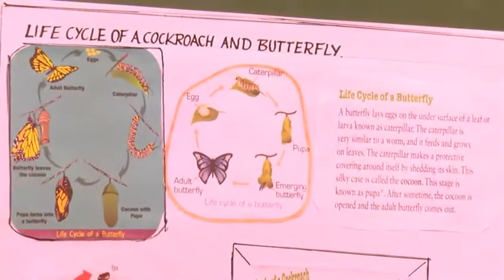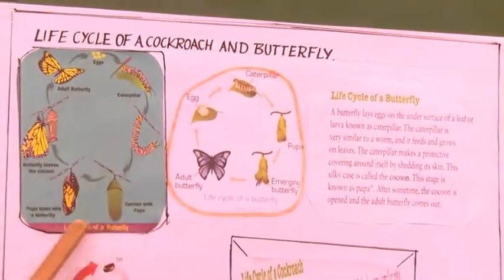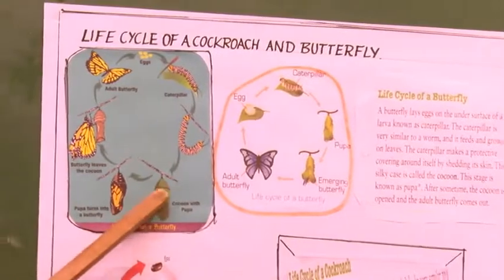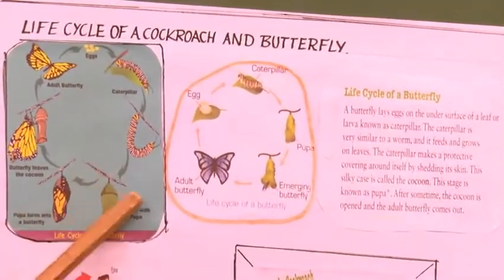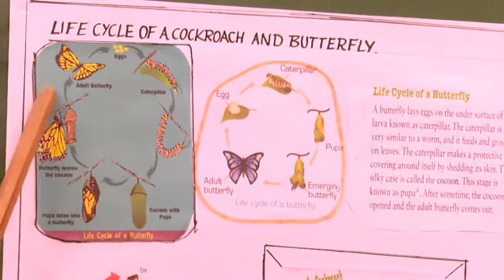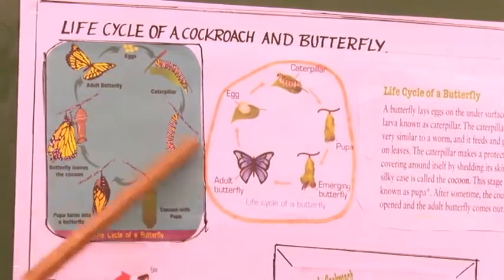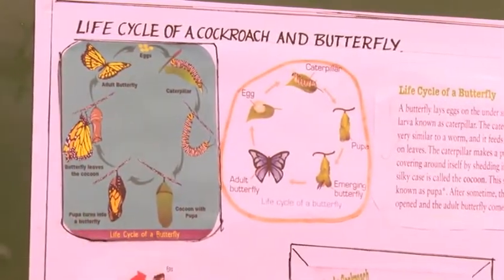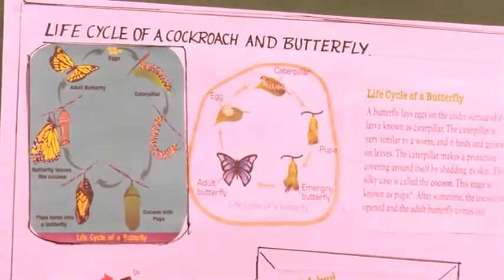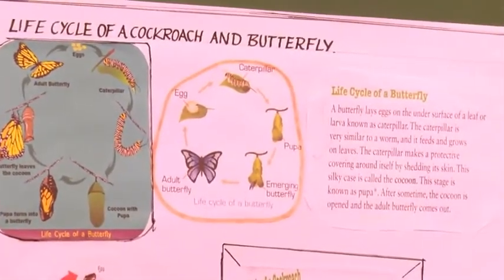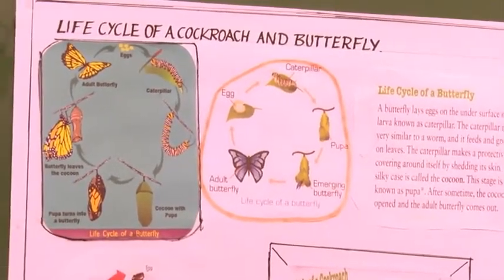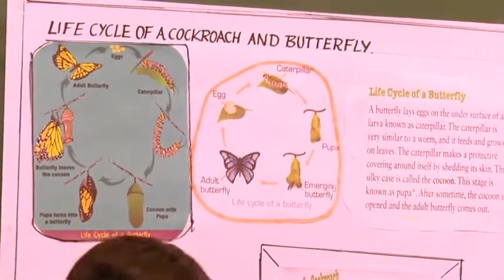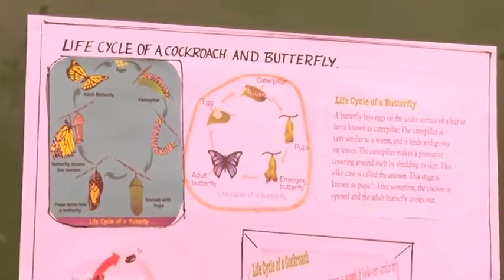The same way, as you might have observed, they hang their cocoons to the twig of the plants. This is the life cycle of butterfly. Similarly, we can observe the mosquitoes. The mosquitoes also belong to the group of insects, isn't it?